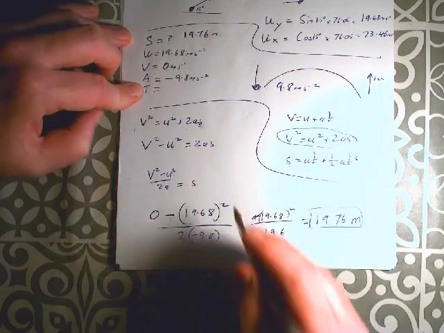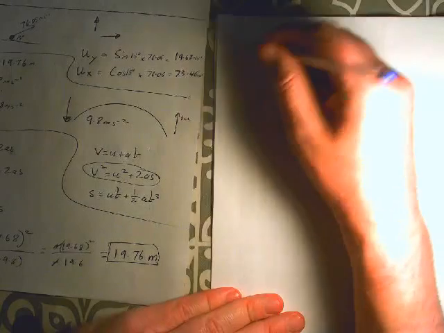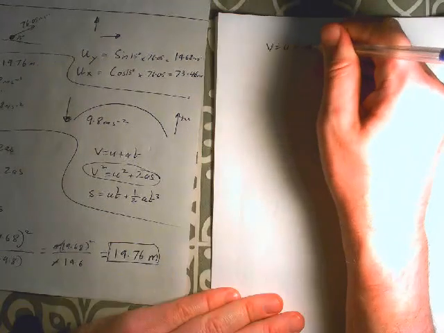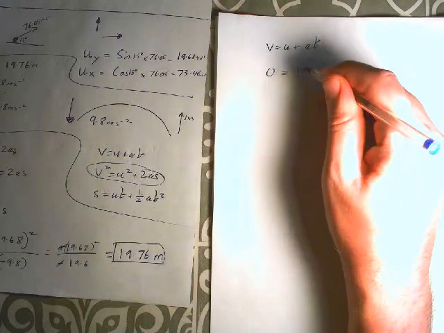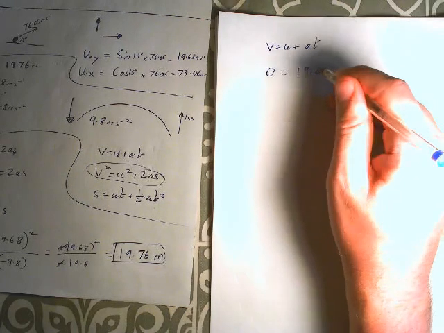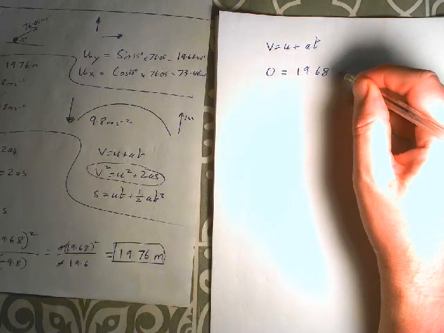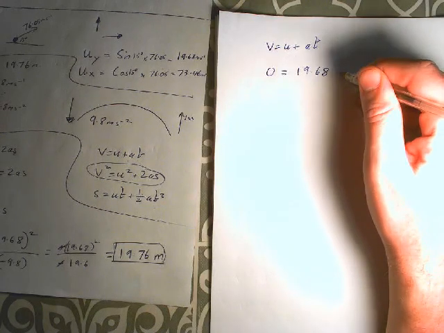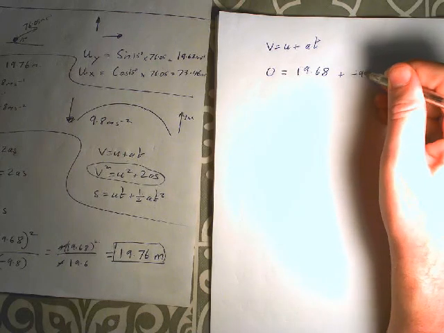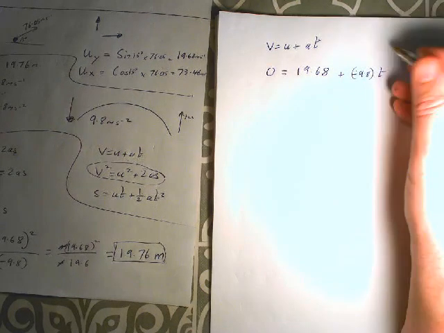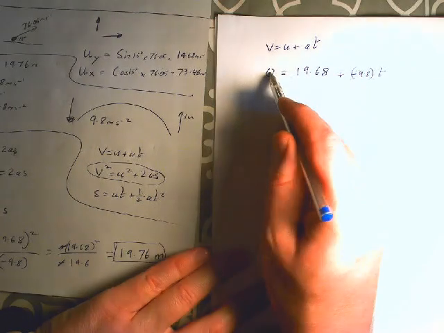So let's use the easiest one. We could use any of these now, right? We have like all 4 except for t. We could use any of these that has a t in it. Let's just keep it simple. Let's use v equals u plus at and just find out what that time is. So v equals u plus at. V is 0, u is 19.68. That's kind of convenient.